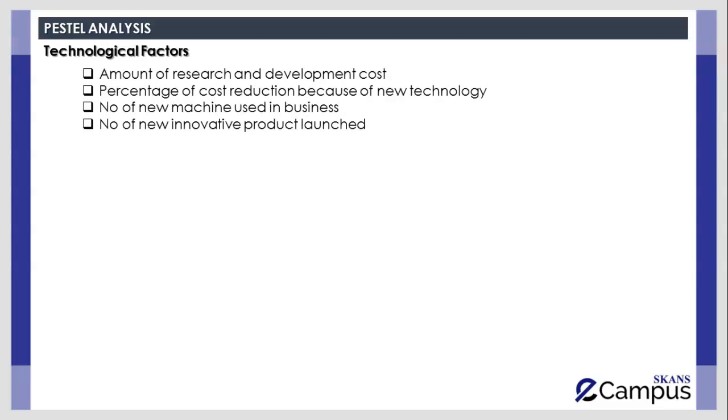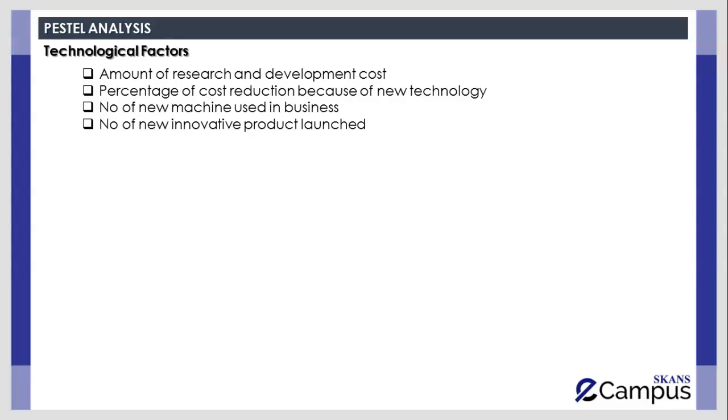So these are the KPIs. For example, amount of research and development cost. If a business regularly invests a lot in research and development cost, it means that the company is going to cope with the new technological changes. Percentage of cost reduction because of the new technology. If because of the new technology adopted by the company, the cost has been reduced, it will have a positive impact, right?